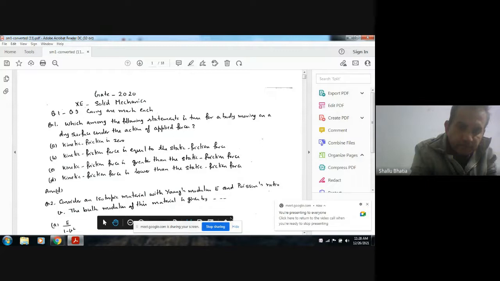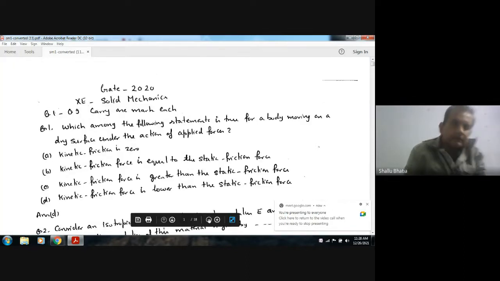In this session, we will solve the GATE 2020 Solid Mechanics paper. Question 1 to question 9 carry 1 mark each.